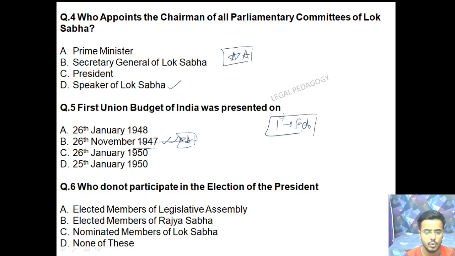The next question is, who do not participate in the election of the president? So friends, the nominated members of Lok Sabha as well as Rajya Sabha, no nominated member of Lok Sabha or Rajya Sabha takes part in the election of the president. You have to remember this point. This is very crucial. Nominated members never participate in the election of the president because they are the ones who are nominated by the president itself. So the nominated members of Lok Sabha and Rajya Sabha never participate in the election of the President of India.